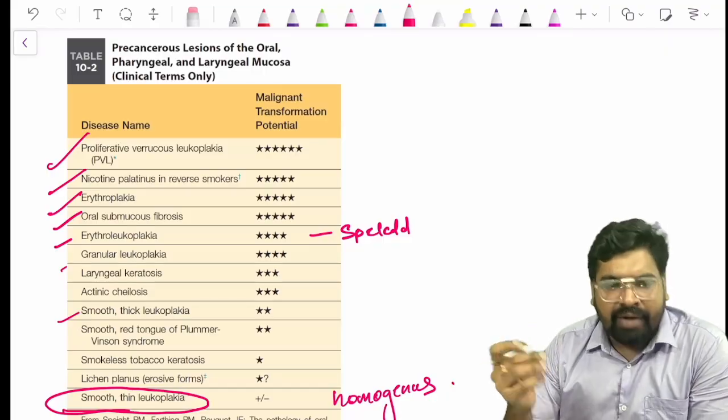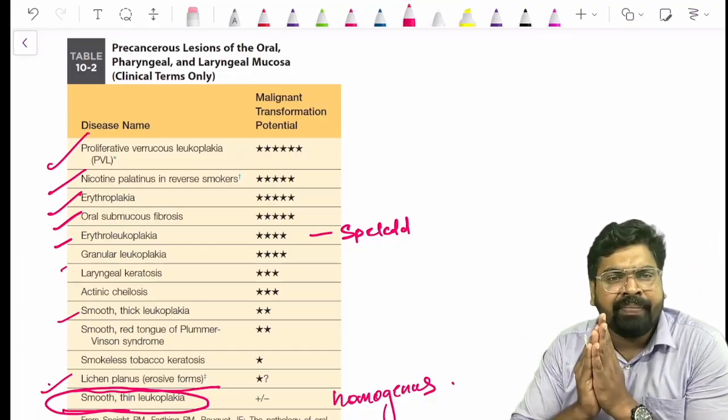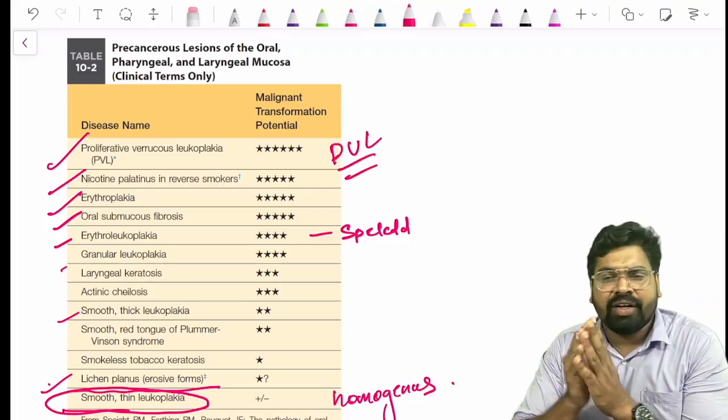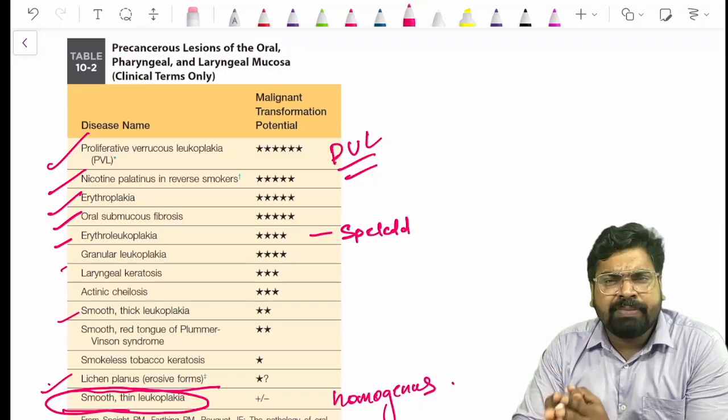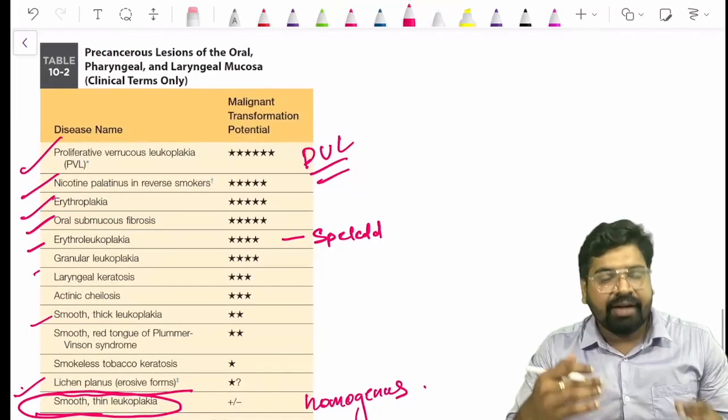Lichen planus somewhere comes here, and it is also a questionable thing. But from this you can see that PVL, always remember proliferative verrucous leukoplakia. Many question papers have asked about proliferative verrucous leukoplakia. So this is the malignant transformation risk.